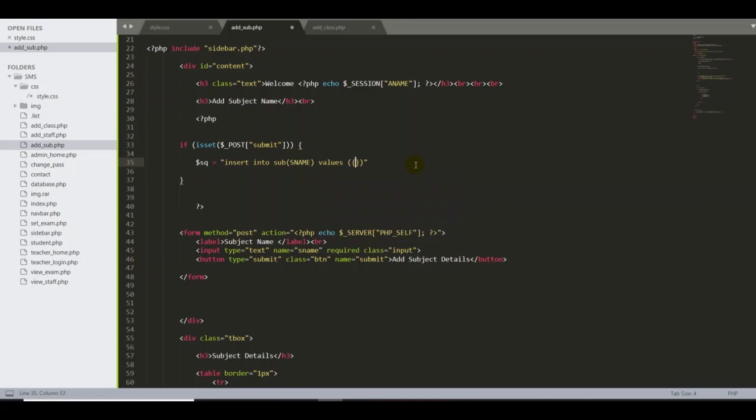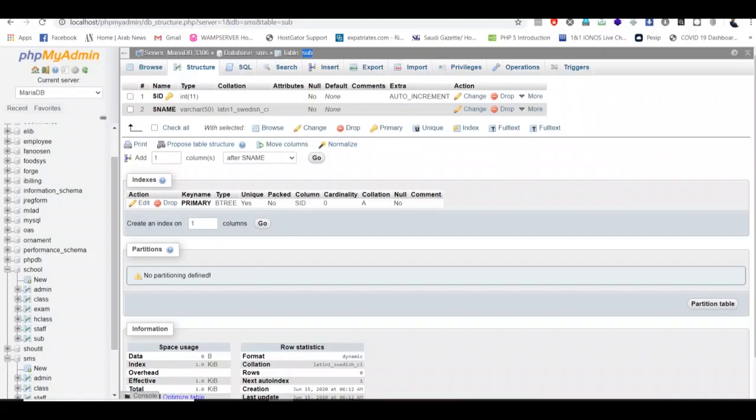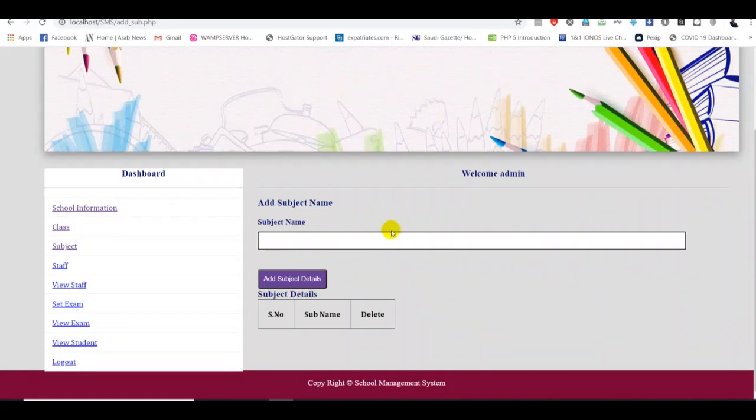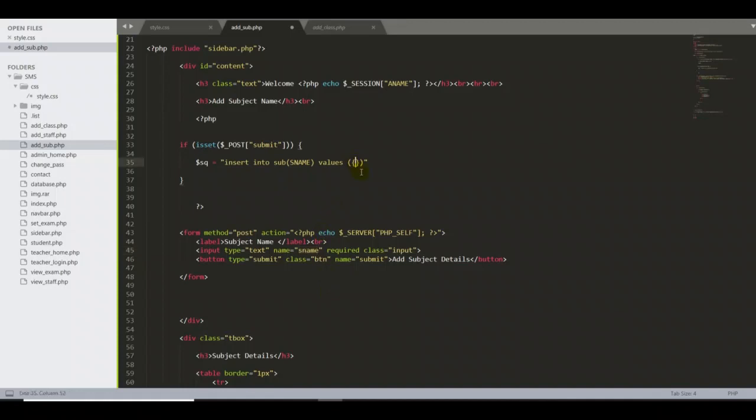Because we want input, and our input is as name, whatever record is added through our input should be inserted into this particular table. So I start with the open curly braces, and I type $_POST and square bracket, and here you have to put in double quotes. What is our name for the input? As name. Good. It's very important, because if you make any mistake, you won't be able to access your database.